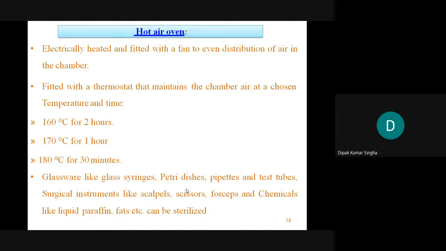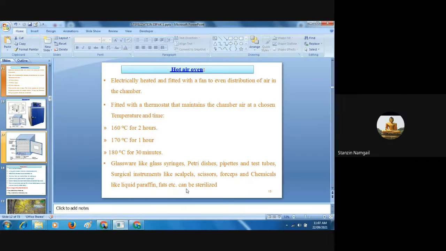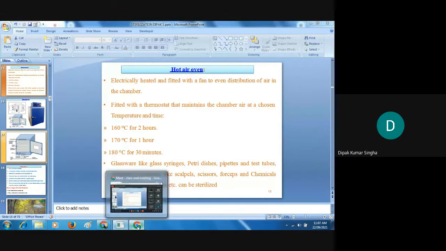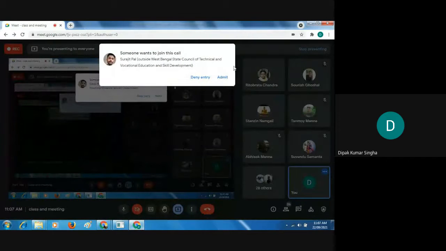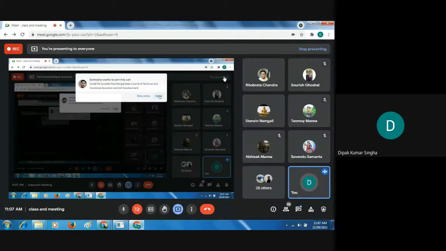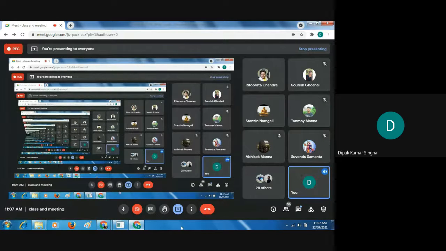True or false? Glass syringe is sterilized by hot air oven. Possible. Glass syringe is okay, sir, but plastic or disposable syringes are not possible